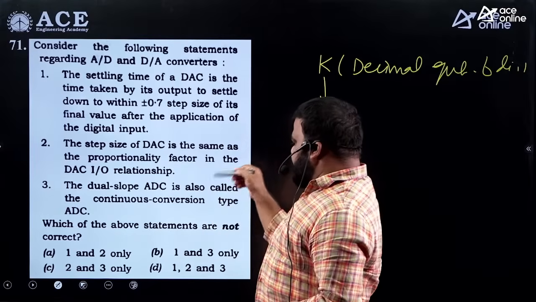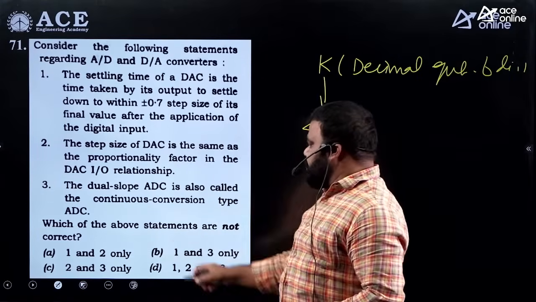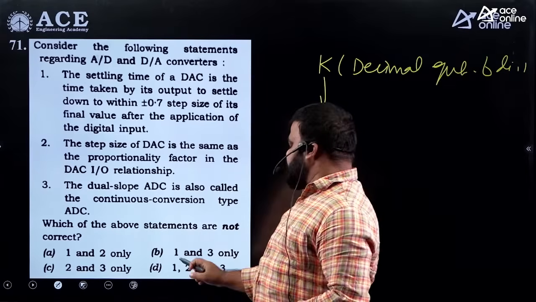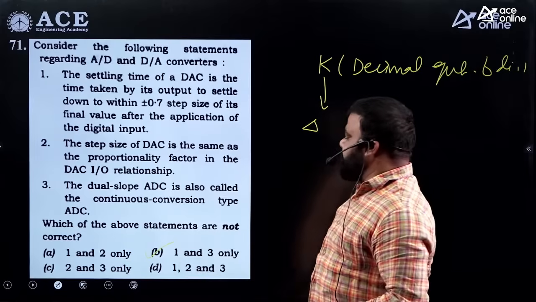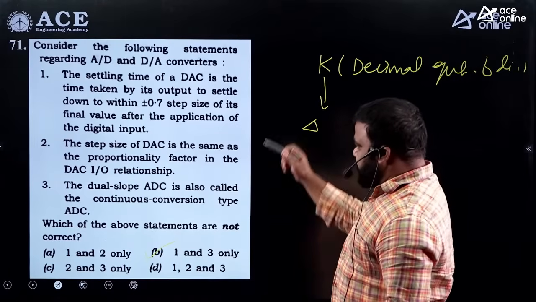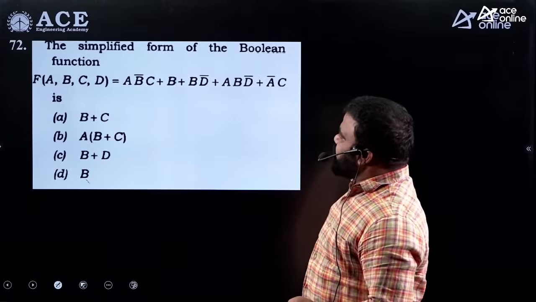So when statement 2 is correct, in this if you are observing that option A, option C, option D, 2 is wrong, it is saying that so these cannot be. So obviously it is option B, 1 and 3 are not correct, right? Let us see next question.